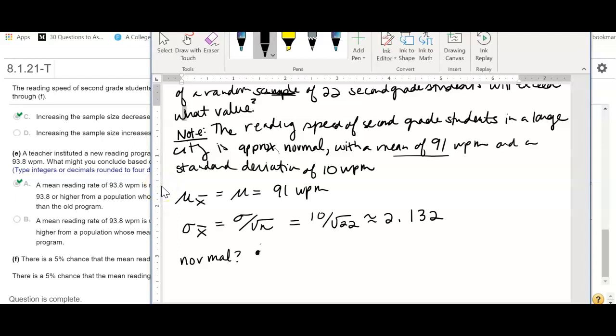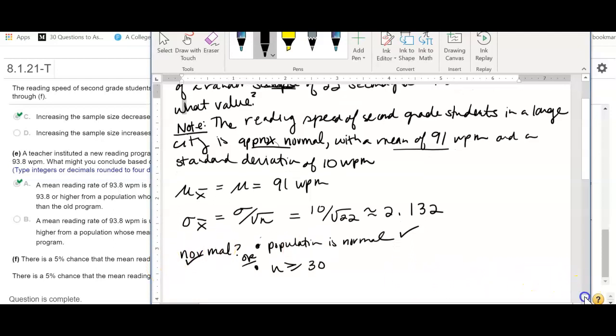And I want to know, is this normal or not? Well, it's going to be normal if one of these two things is true: the population is normal, or my sample size is greater than or equal to 30. So it's this or that has to be true. Since my population was approximately normal, that's satisfied, so it's going to be a normal distribution. Okay, so with that, we can go back and answer our question now.